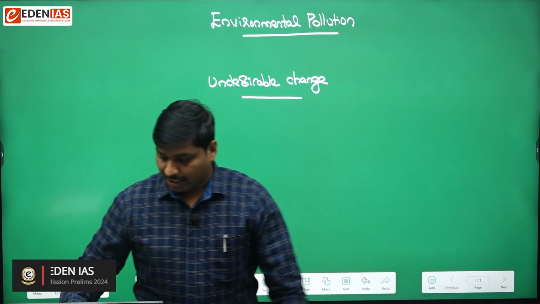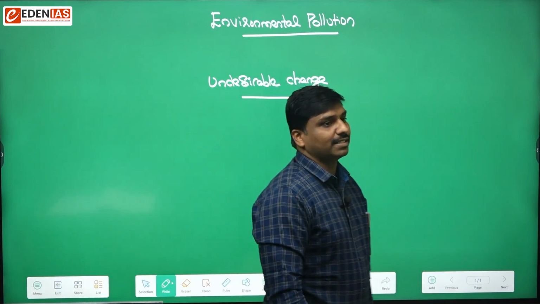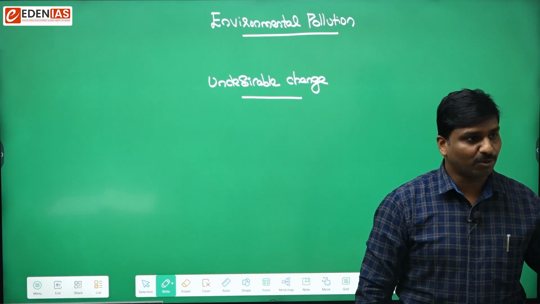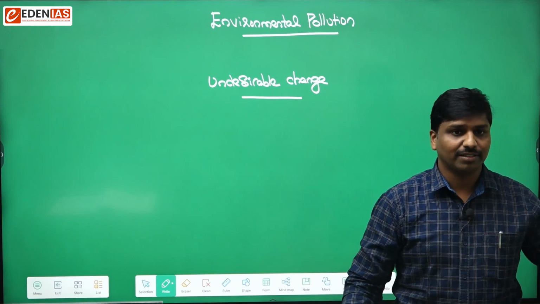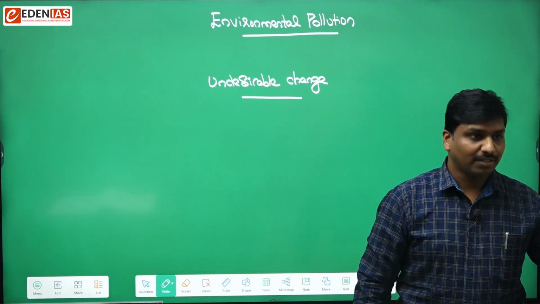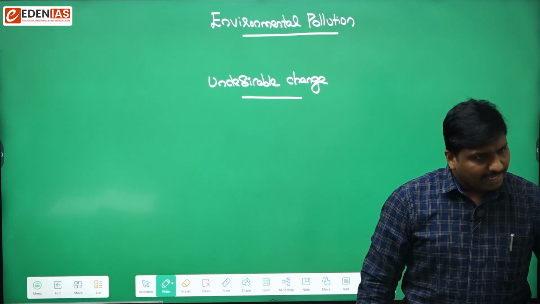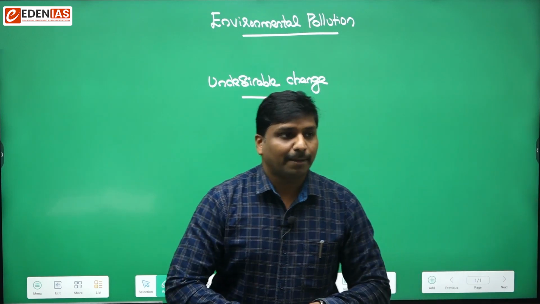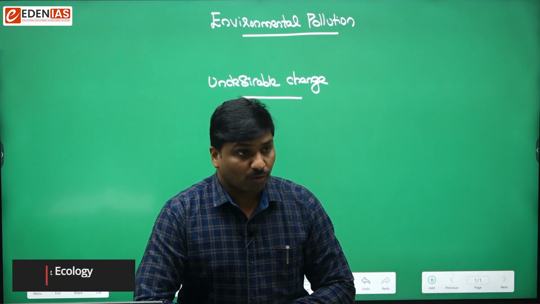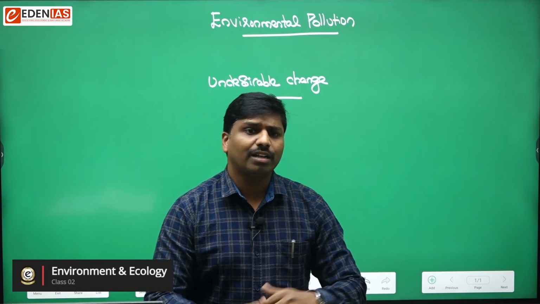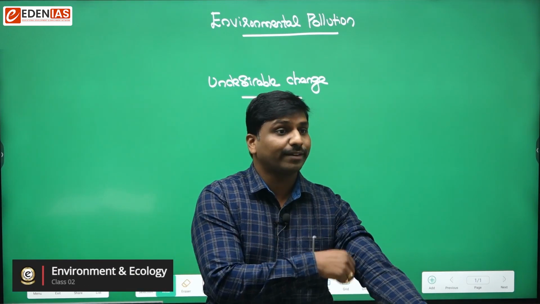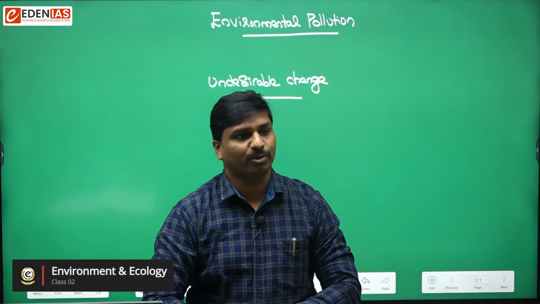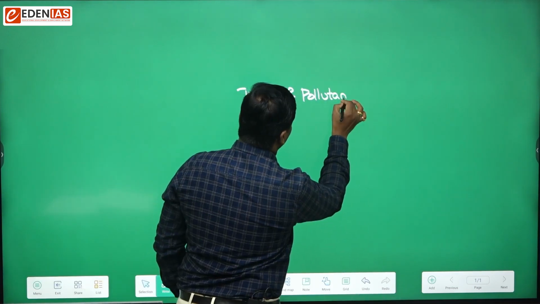So the types of pollution are air pollution, water pollution, noise pollution, soil pollution. Likewise we can have various types of pollution, like marine pollution, electronic waste, solid waste, or plastic pollution. There are different types of pollution. What are the various types of pollutants?